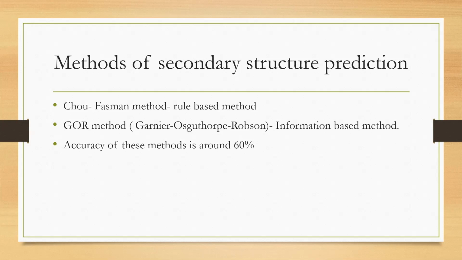In that case, that stretch of 5 residues will be predicted as beta strand conformation, and such a strand is extended along the sequence until a stretch of 4 residues with strand propensity less than 1 is found. So this Chou-Fasman method is considered a simple rule-based method.